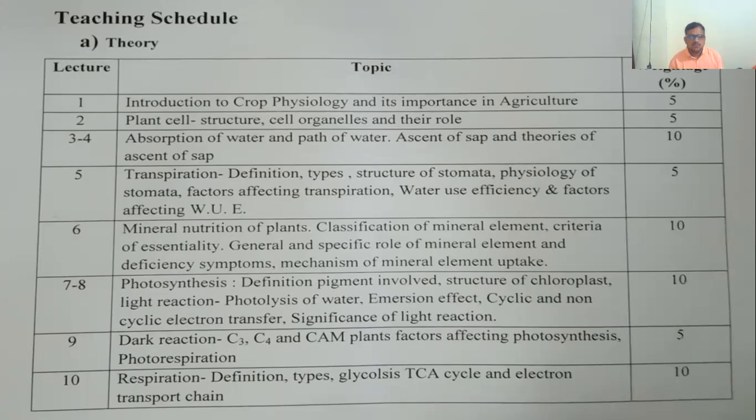Major four important theories are there, which we will discuss in our next lectures. Now, the next topic, that is transpiration. Okay, now what is transpiration? Whatever water is absorbed by the plant, that water can be used in photosynthesis or whatever reactions are happening in the plant cell. Now, some water is there,